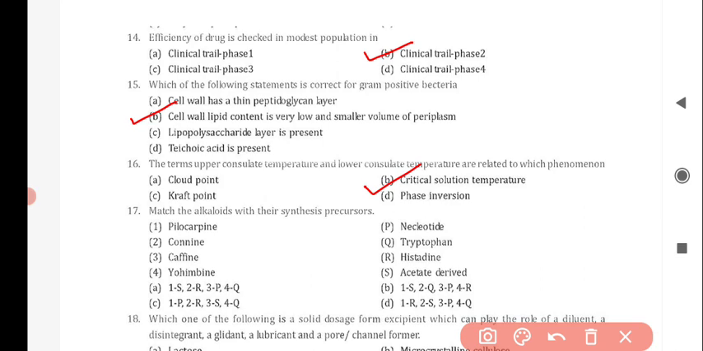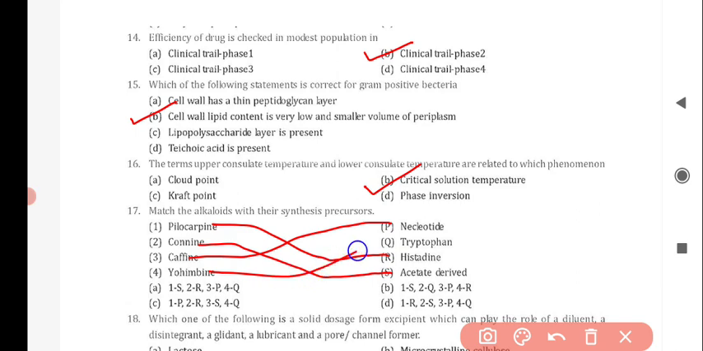Next question is, match the alkaloids with their synthesis precursors. So for the first alkaloid, that is pilocarpine, the correct answer is option number R, that is histidine. For coniine, correct answer is option number S, that is acetate derived. For caffeine, the correct answer is option P, that is nucleotide, and for yohimbine, correct answer is option number Q, that is tryptophan. So option D is correct for this question.